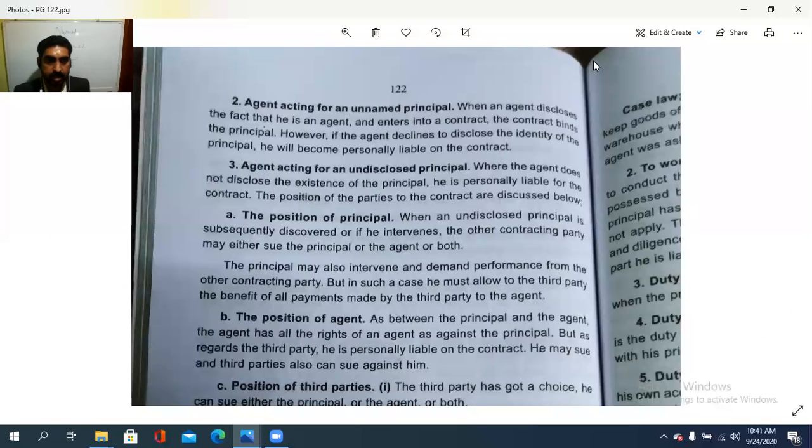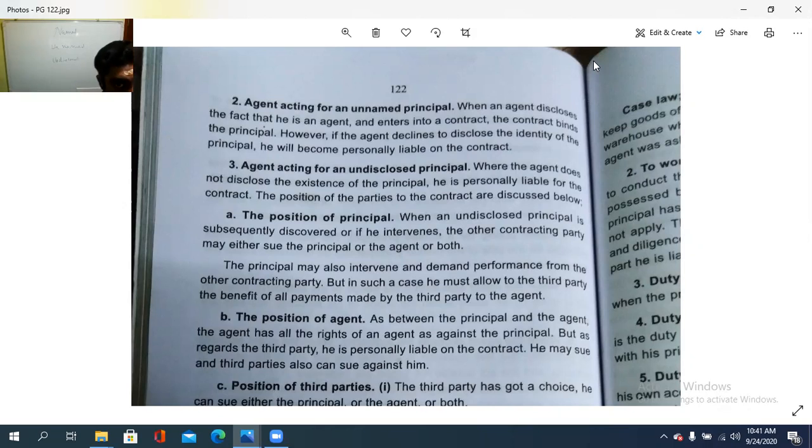In continuation with that, so named principal we see, an agent acting for a named principal. Now it is for an unnamed principal, where the existence is to be disclosed but the name is not disclosed. So when an agent discloses the fact that he is an agent and enters into a contract, the contract binds the principal. If the agent declines to disclose the identity of the principal, he will become personally liable on the contract, because even though he is not disclosing the name and the existence, the agent will become personally liable for such an act on the contract.